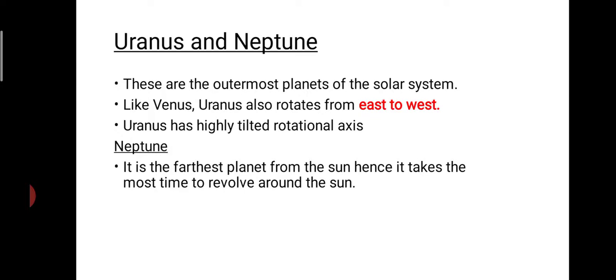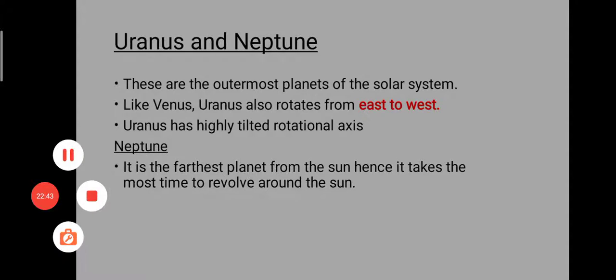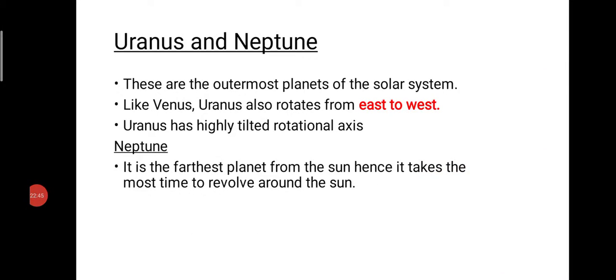Next are Uranus and Neptune. These are the outermost planets of the solar system. Like Venus, Uranus also rotates from east to west. Uranus also has a highly tilted rotational axis. Now coming to Neptune, it is the farthest planet from the sun. Therefore it is very cold over there. So this is the case of the planets.